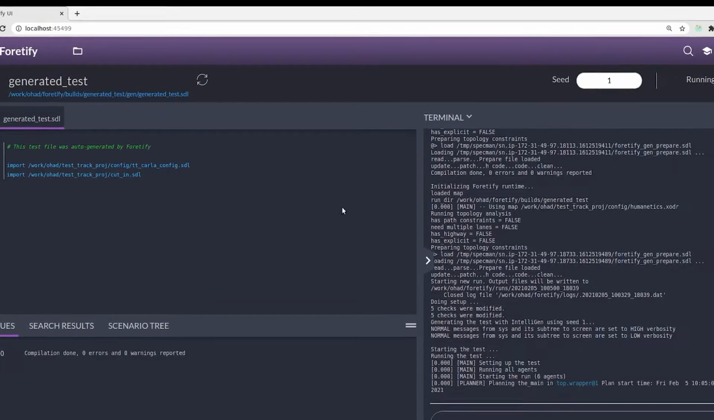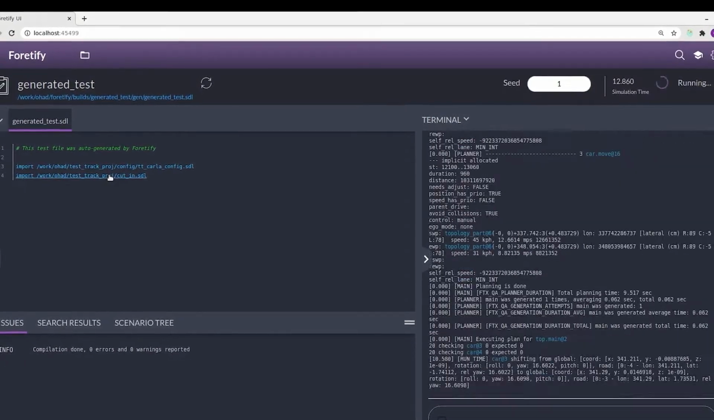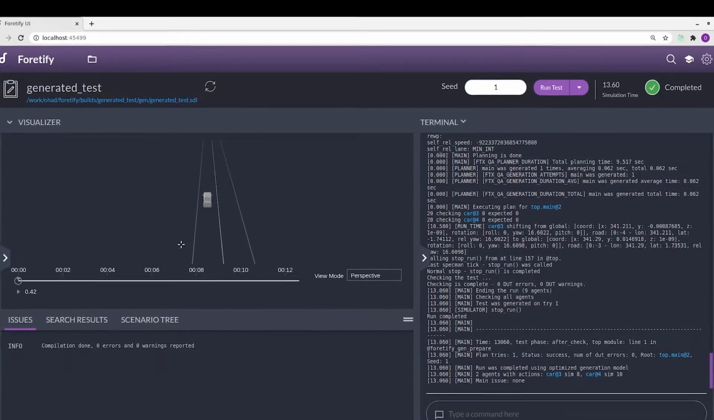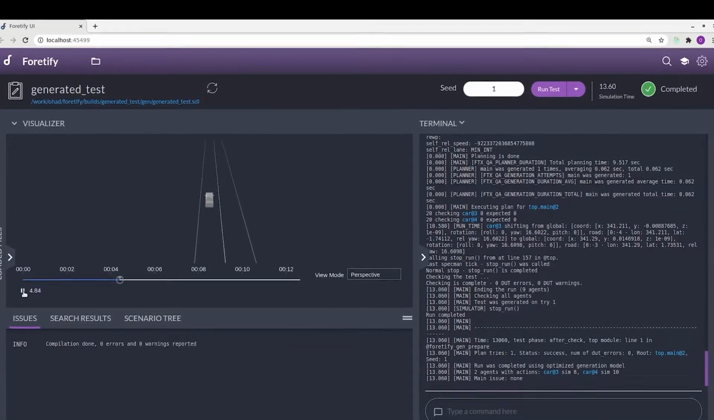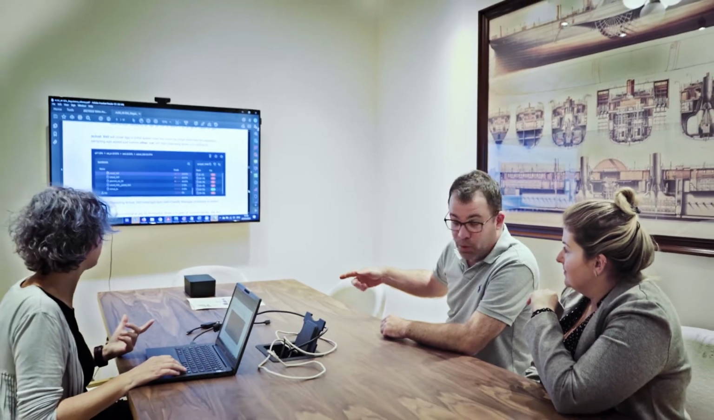Foretify uses MSDL, which is an open source language to describe scenarios, which serves as the guiding example language to the global standard OpenSCENARIO 2.0. Using MSDL, our customers can easily create millions of meaningful scenarios and edge cases in the virtual world.